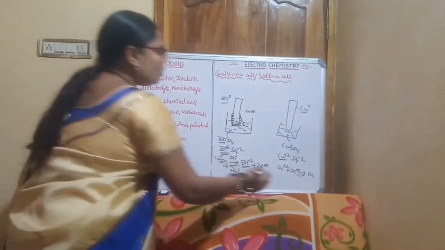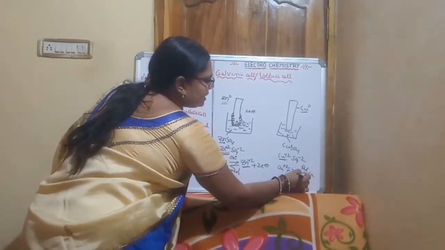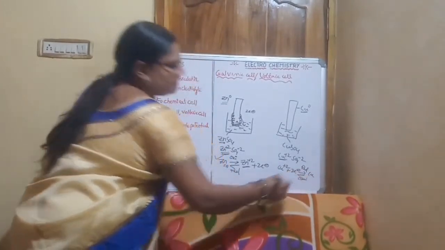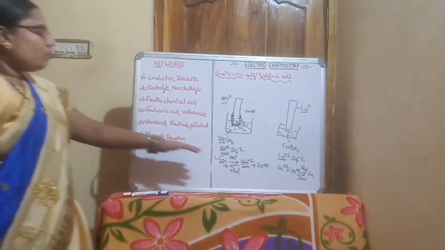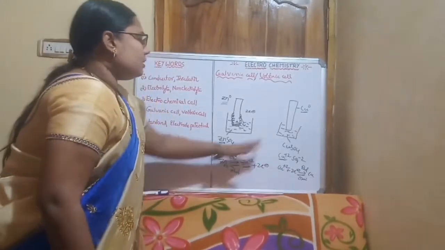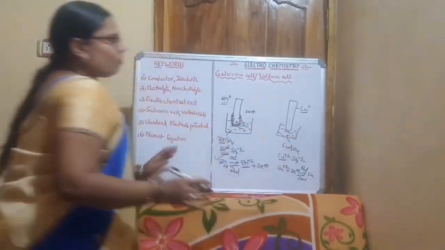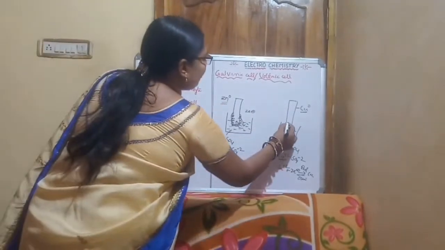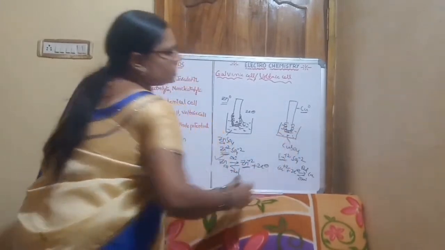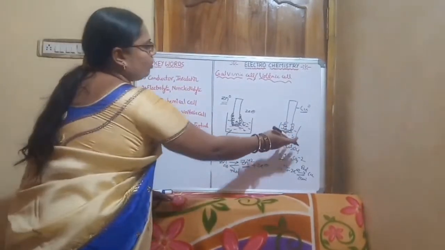So this is reduction and this is oxidation. They are in a dynamic equilibrium. Here also a potential is developed due to the charge difference. This is a single electrode potential.